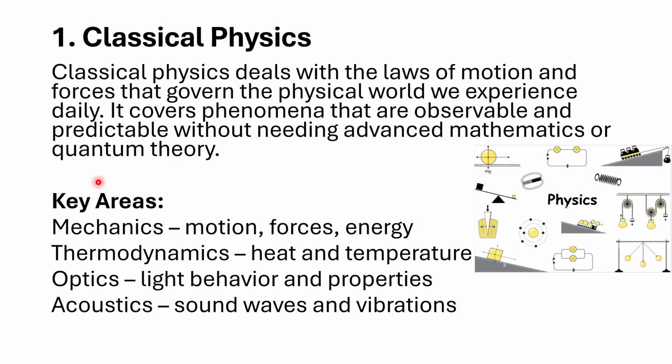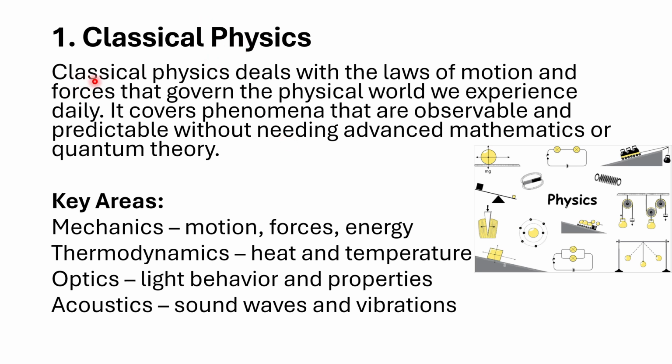The main thing about classical physics is that it is about objects we can see with our naked eyes, about their motions, their forces, their energies, and all that. So it is about the motion of the planets, the motion of a car, the motion of any type of object, and about their energies, their forces, in which direction. All that is the work of classical physics.